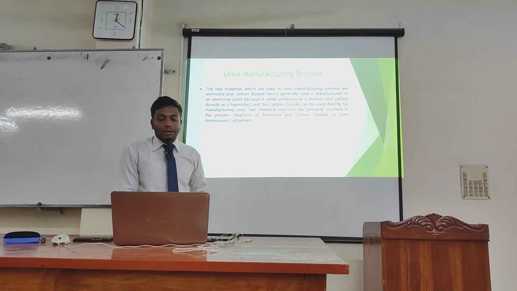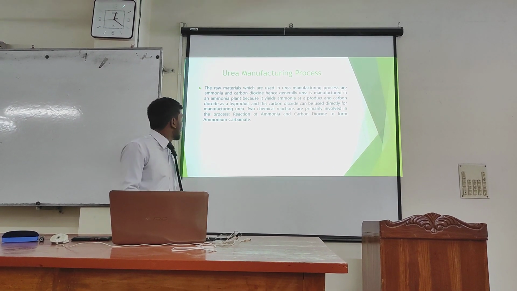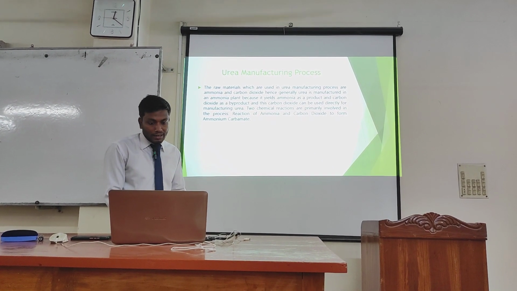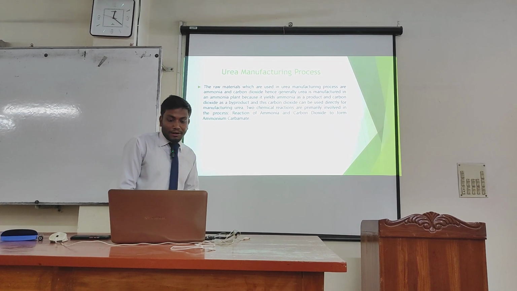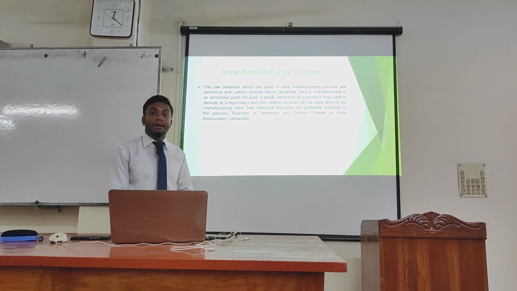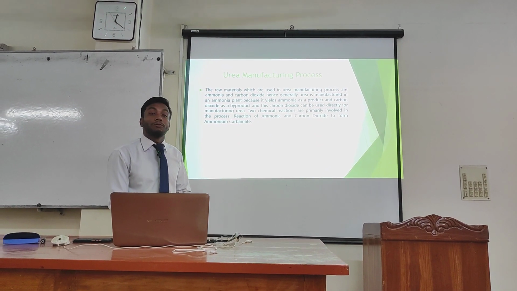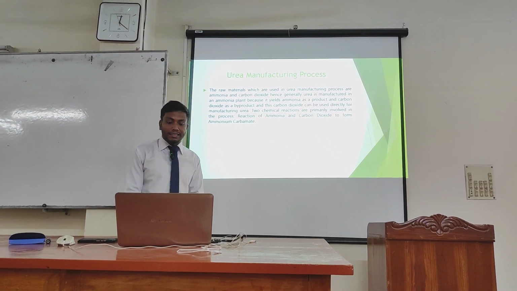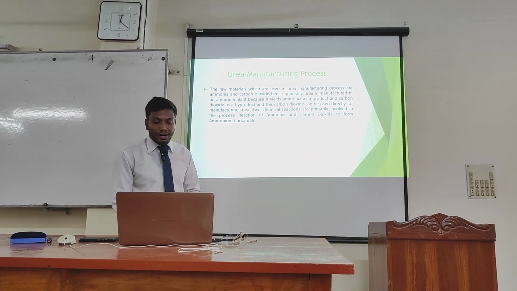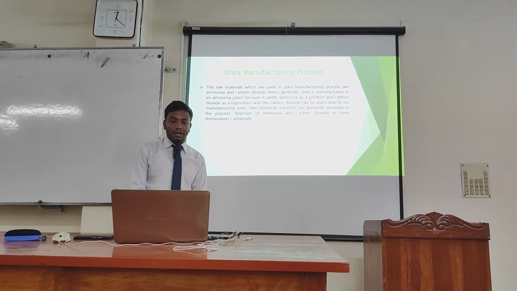Raw materials which are used in the manufacturing process are ammonia and carbon dioxide. Generally, urea is manufactured in an ammonia plant because it yields ammonia as a product and carbon dioxide as a byproduct. And this carbon dioxide can be used directly for manufacturing urea.